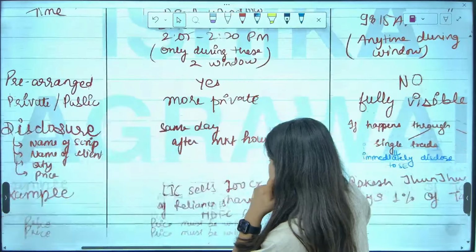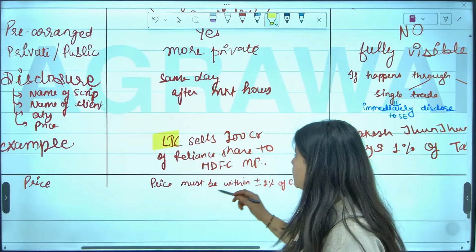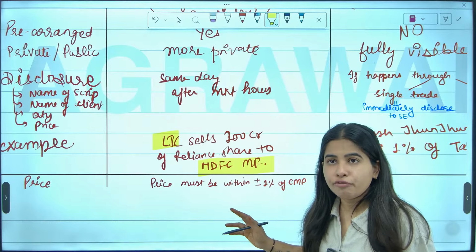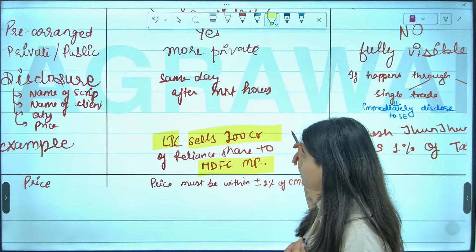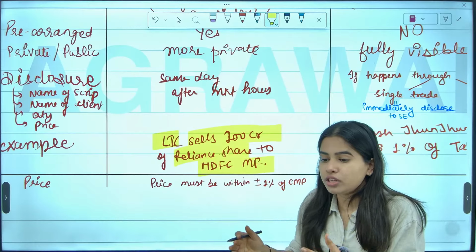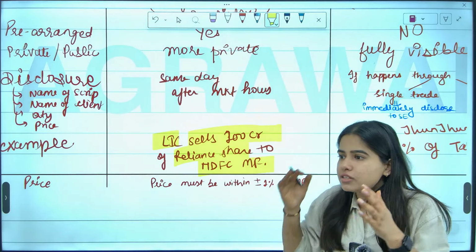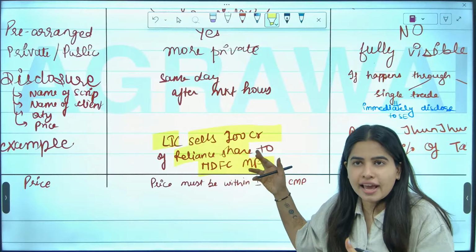Let's say there is one big player, LIC, and there is another big player, HDFC Mutual Fund. They want to sell 100 crore rupees of Reliance shares. Don't you think if they do this in normal market hours, it can shake the market? It can literally shake the Reliance share price.